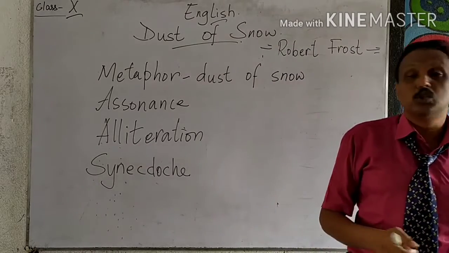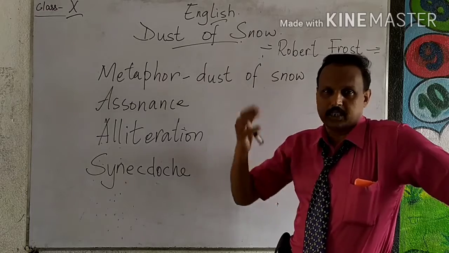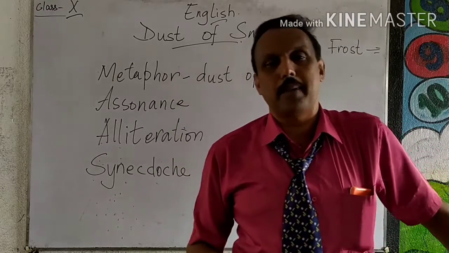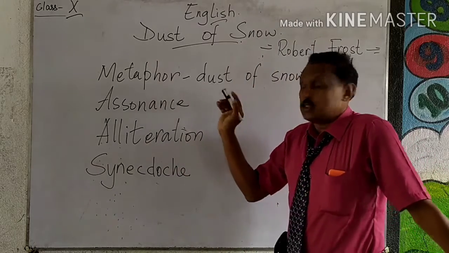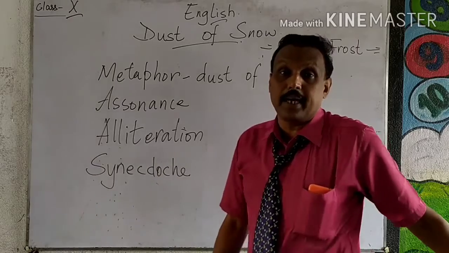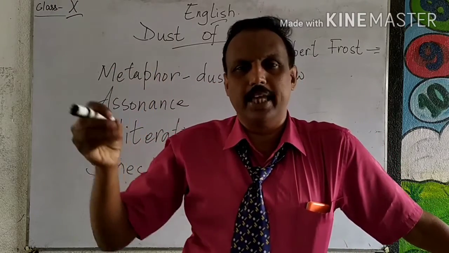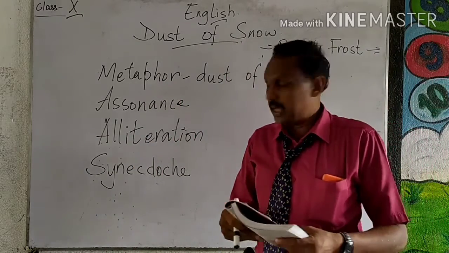What is snow? Snow is that white flake-like part which comes when it is very cold, and dust is different. Dust is the smaller particles. When you sweep a room or something, you find it like this. So here, how does it compare? The snow was like dust, small flakes, little only, and that is a metaphor where we are comparing it.